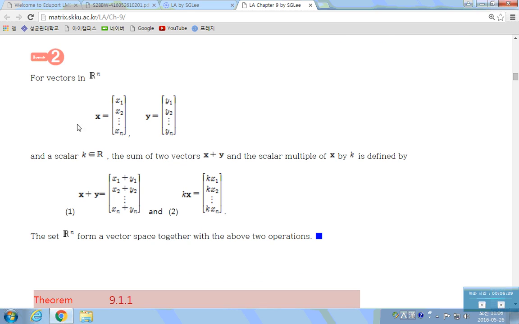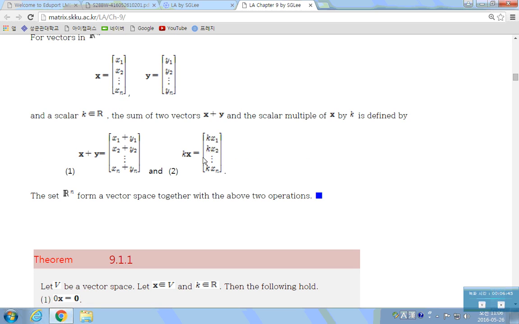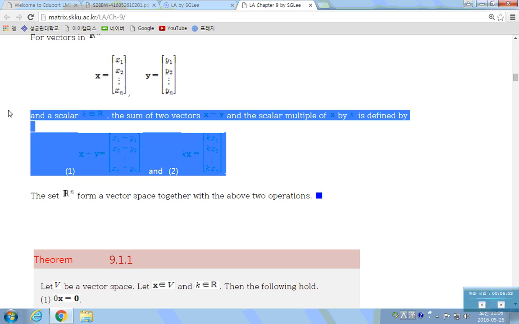For vectors in Rn, if you define a vector addition like this and scalar multiplication like this, this also satisfies 10 properties. You already learned this satisfies the two basic properties, closed under vector addition and closed under scalar multiplication, and also it satisfies the other 8 properties.